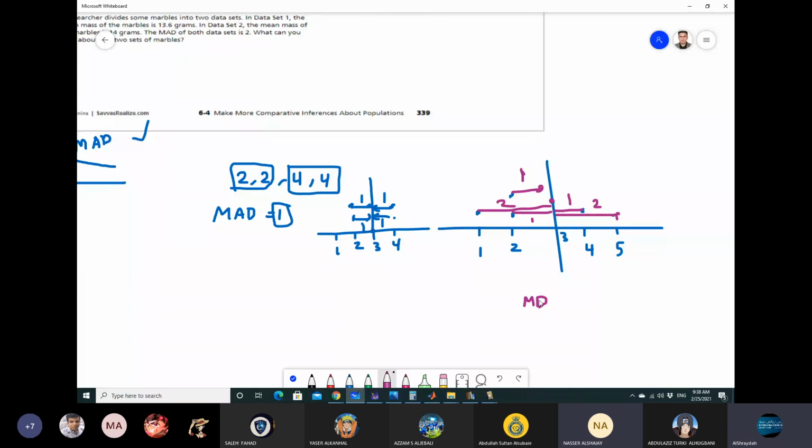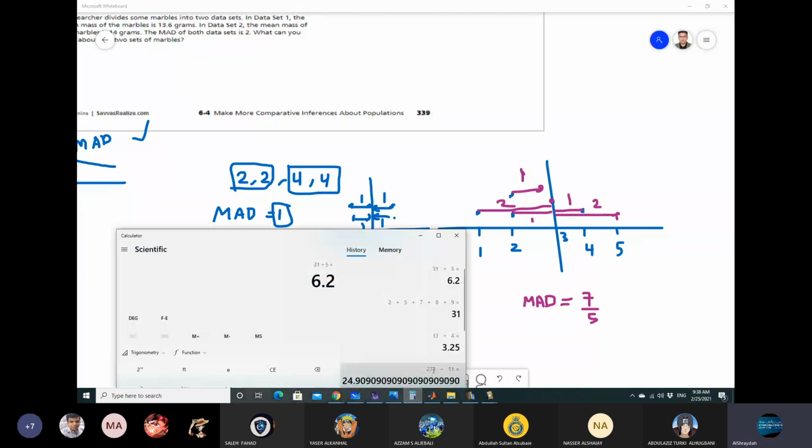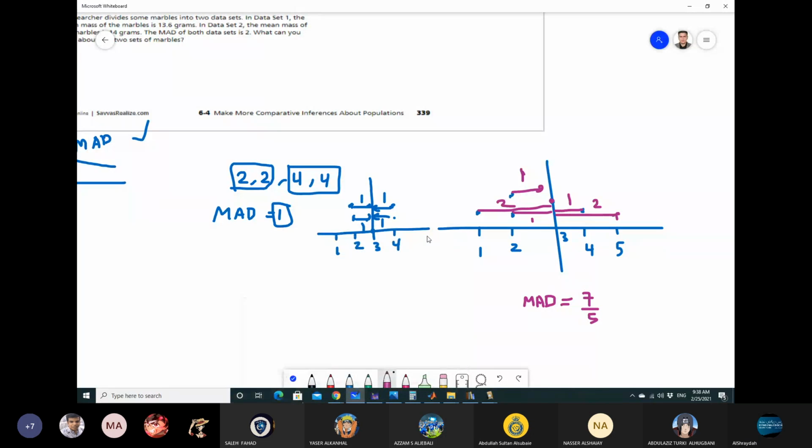The mean absolute deviation becomes 2 plus 1 is 3, plus 2 is 5, 6, 7. 7 divided by 5, since we have 1, 2, 3, 4, 5 values. 7 divided by 5 is 1.4. So the average distance between each data value and the mean is 1.4. Okay, it's more than 1.